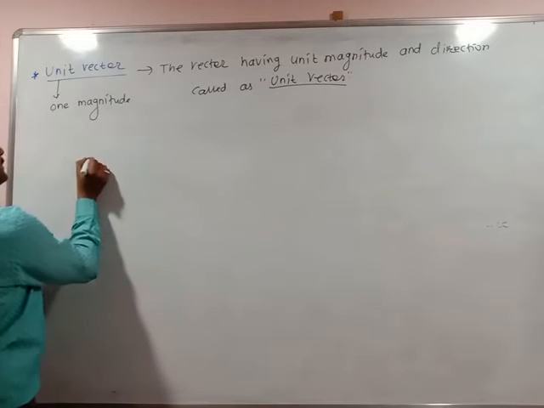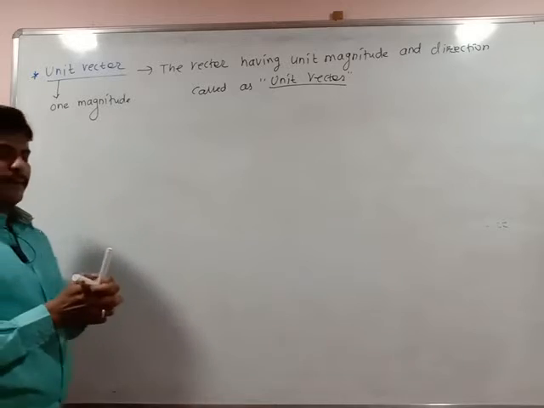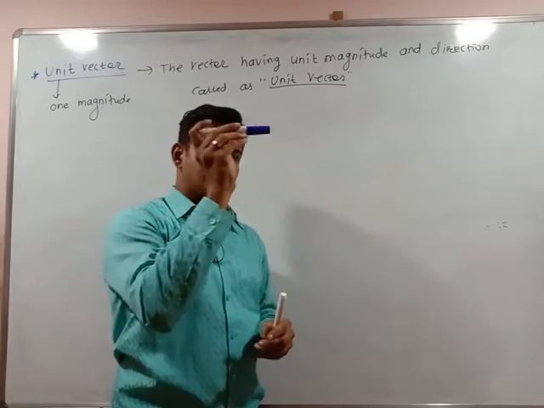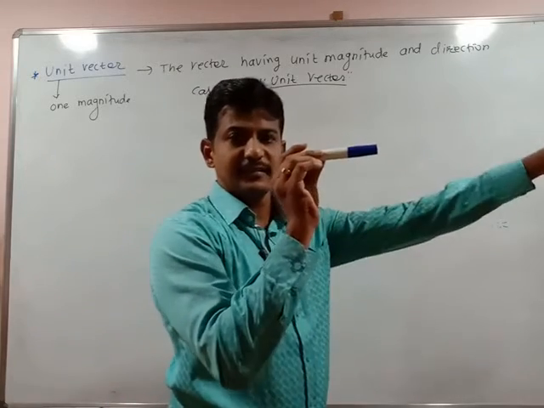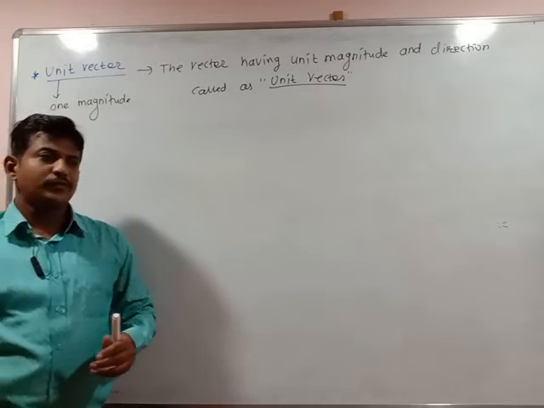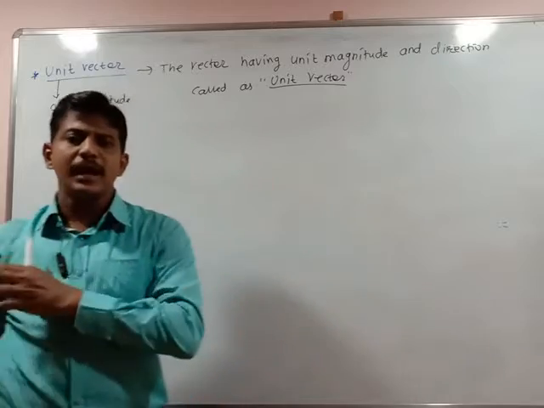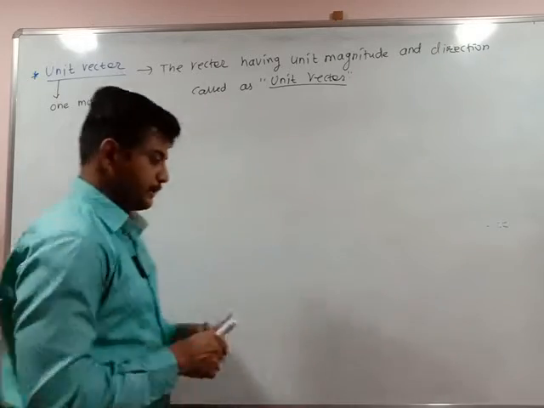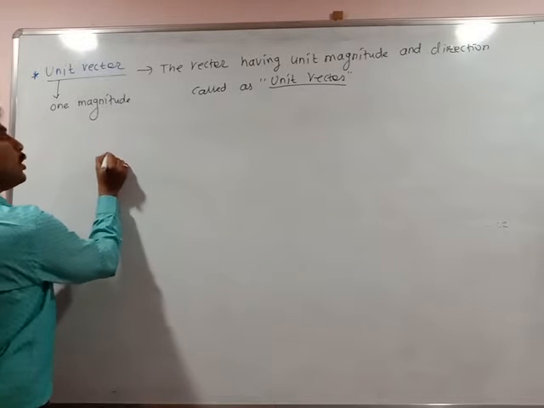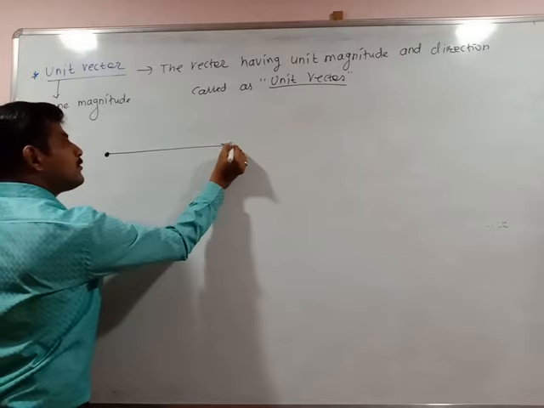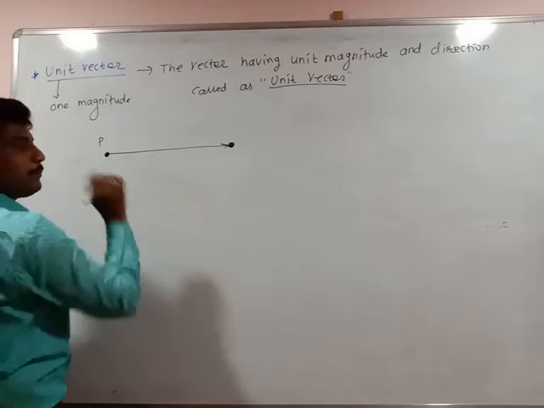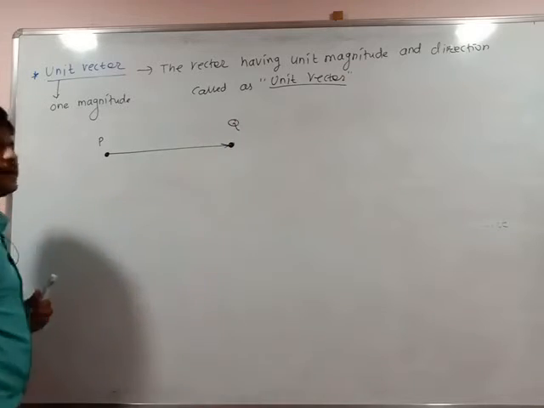This is the pen which I threw in one direction. I can say the direction of this pen is plus x-axis. If I throw this pen in a negative direction, it is said to be minus x. So there is a direction plus x, there will be a direction minus x. I can consider only one direction, from its own position to the next position. One position is said to be P and the second position is said to be Q.